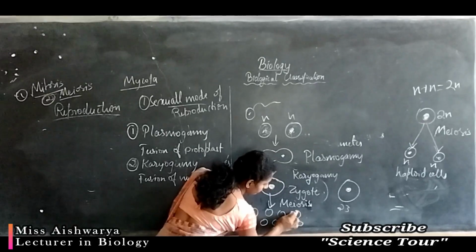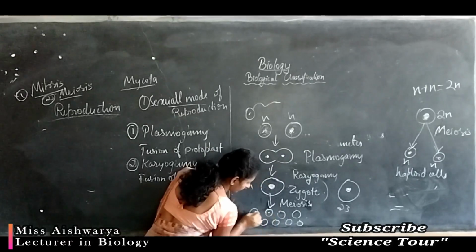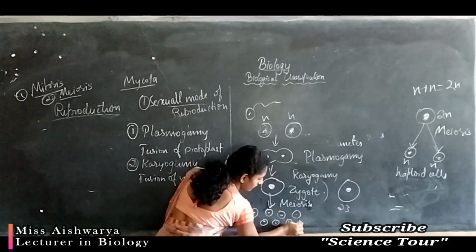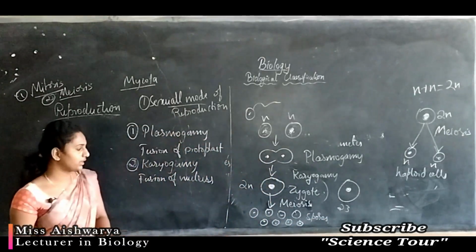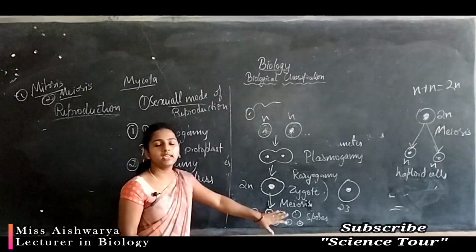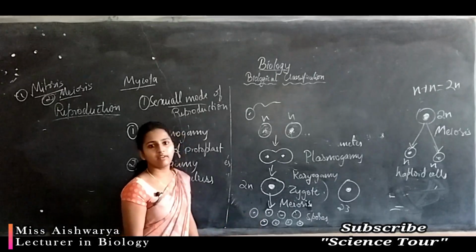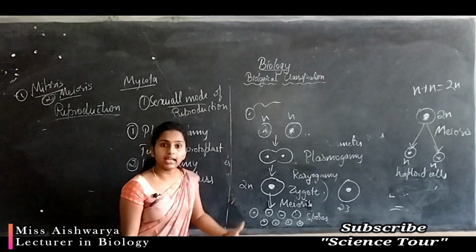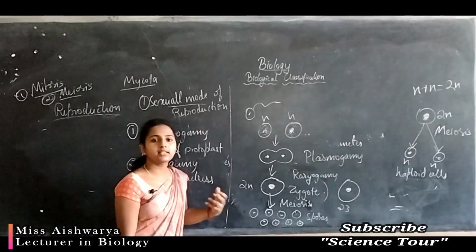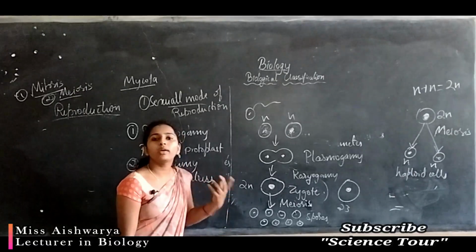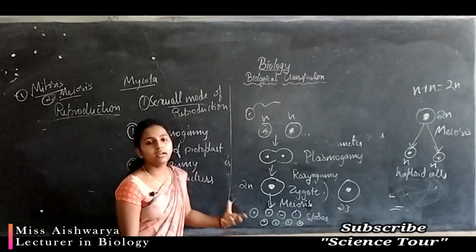This zygote undergoes meiotic division and produces spores. They produce many cells, and those later develop into spores with a thick covering, so that they can withstand adverse conditions. The thick covering protects them. It can stay for a long time, even over a year. These spores can live for a long time and resist adverse conditions.